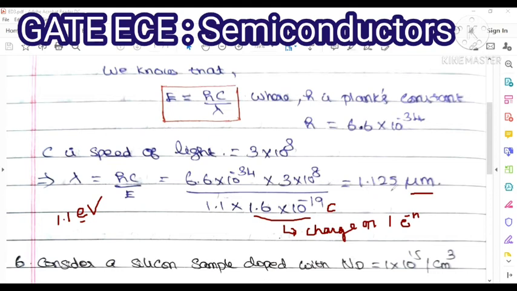So in this problem, the formula is energy gap, that is photon energy, equal to hc by lambda. From this formula you find out the lambda value. So lambda is equal to hc by E. Here you should remember the three main values. One is Planck's constant, h equal to 6.6 into 10 to the power of minus 34, and c is the speed of light, 3 into 10 to the power of 8, and e, small e, the unit charge, equal to 1.6 into 10 to the power of minus 19 coulomb.